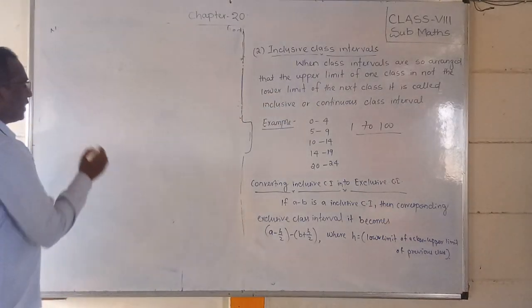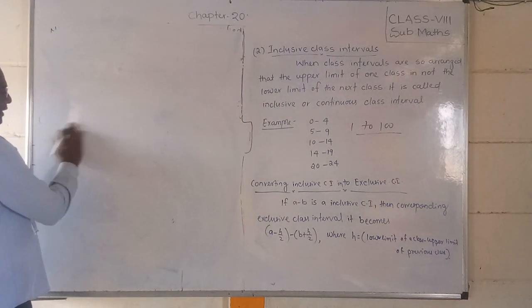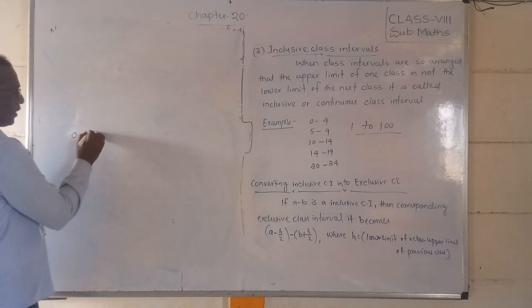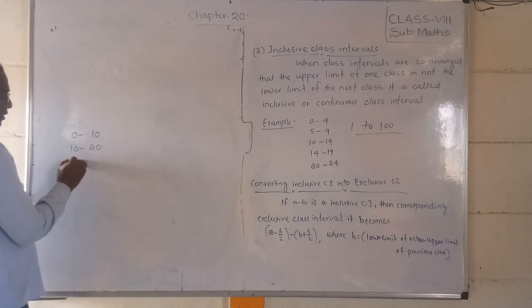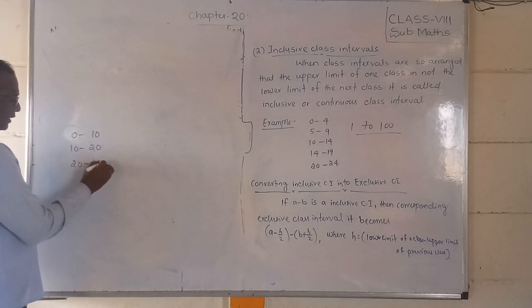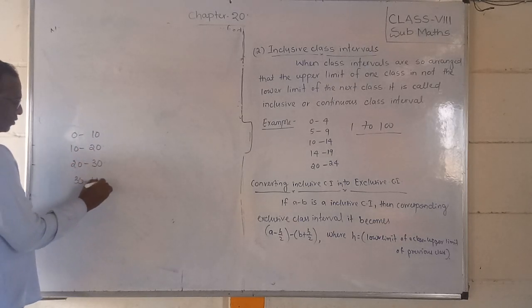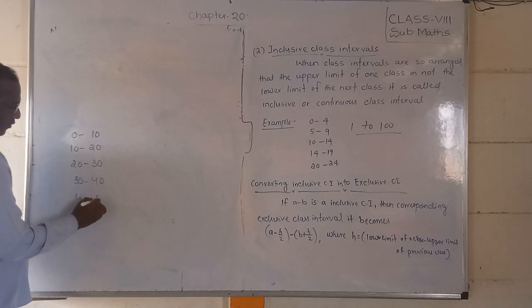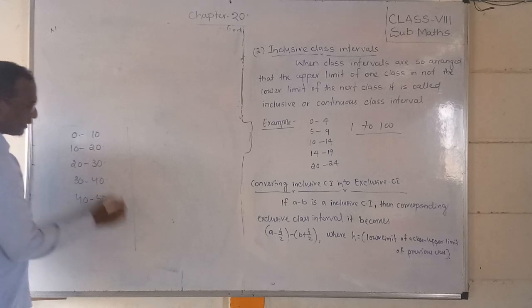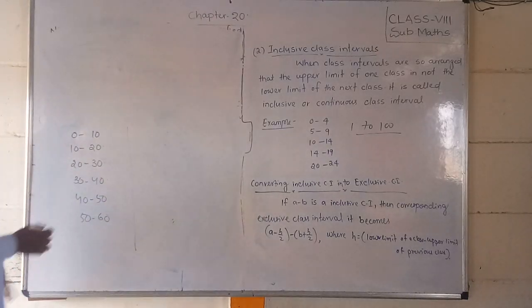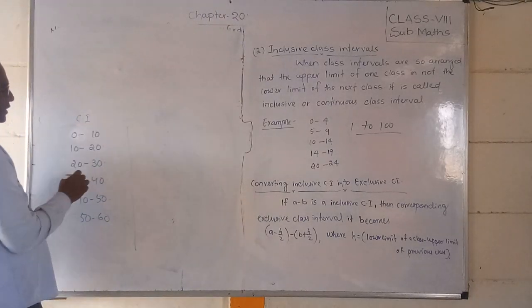Suppose I write, so you can identify easily, 0 to 10 and 10 to 20, 20 to 30, 30 to 40, 40 to 50, 50 to 60. Observe that this is called the class interval, CI.